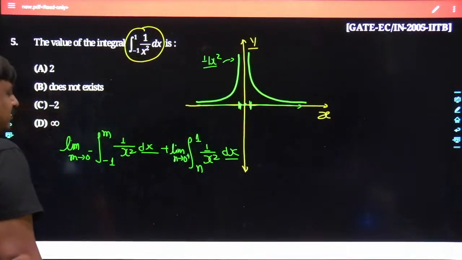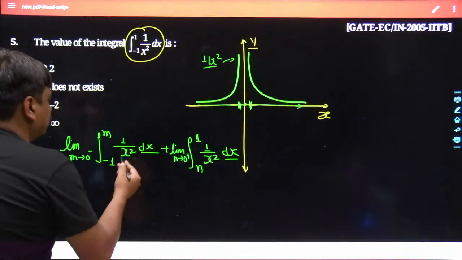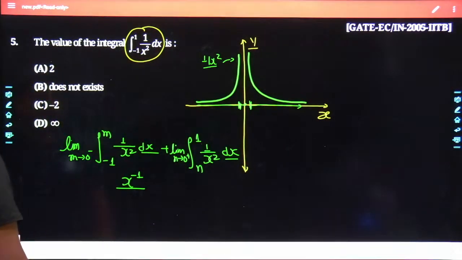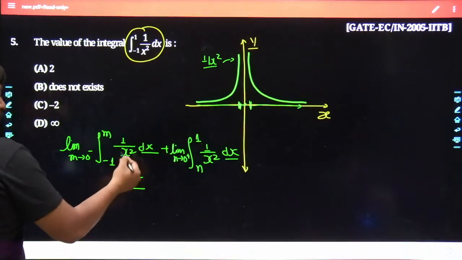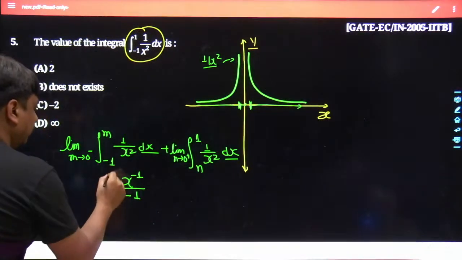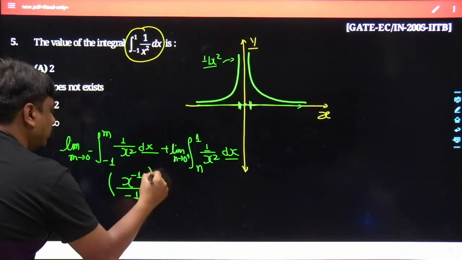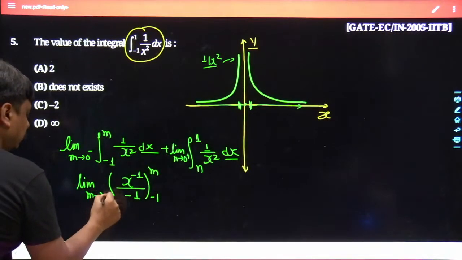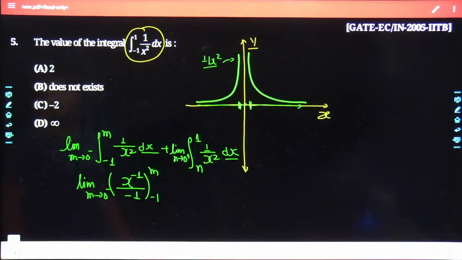May I know what would be the integration of x to the power of minus 2? The integration of x to the power of minus 2 is x to the power of minus 1, and towards the denominator side you would have minus 1. End of the day, you have to feed its limit, and m has to be fed as 0 minus.